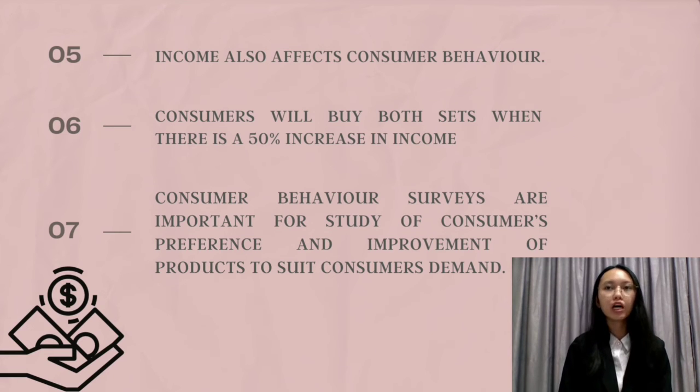Lastly, the income of the consumer also affects their consumer behavior. We know this through the agreement of consumers that they will buy McDonald's fried chicken, and even both of them, when their income increases by 15%, as they have spending power when their budget increases. Consumers can buy more products of their choice without worrying about a tight budget, and they are also less elastic toward the high price of products as it does not affect them very much.